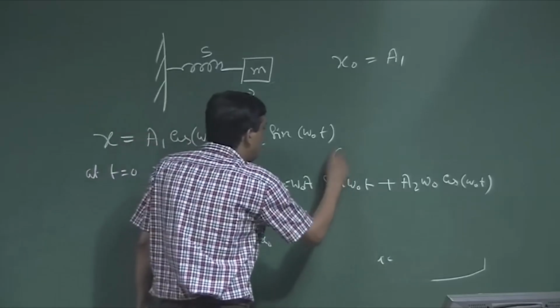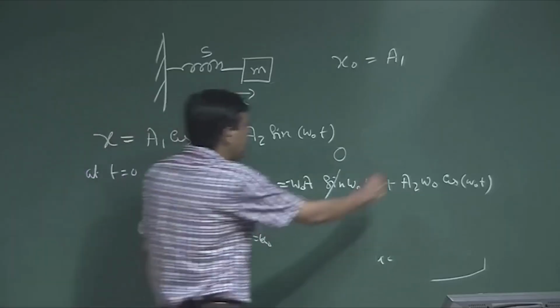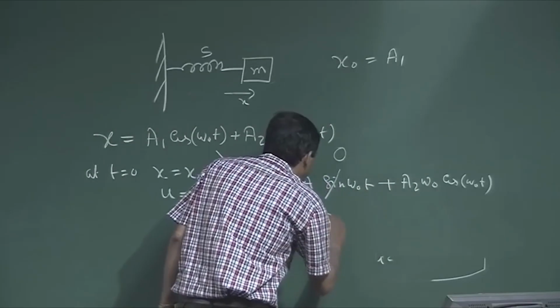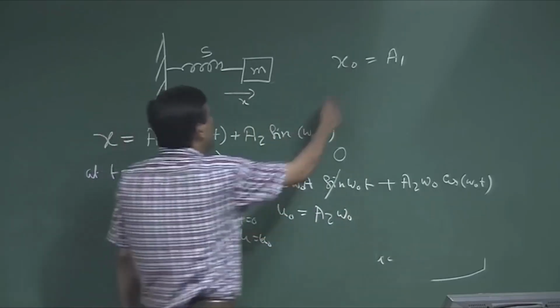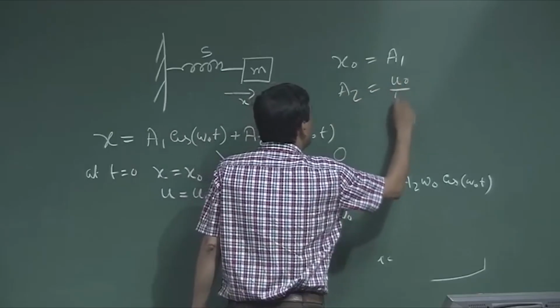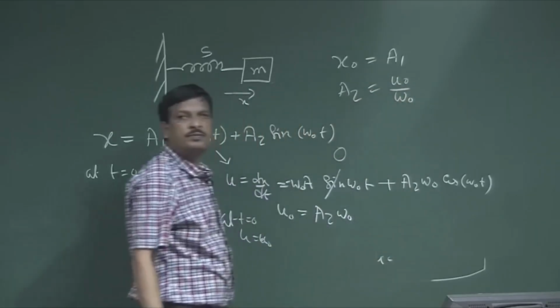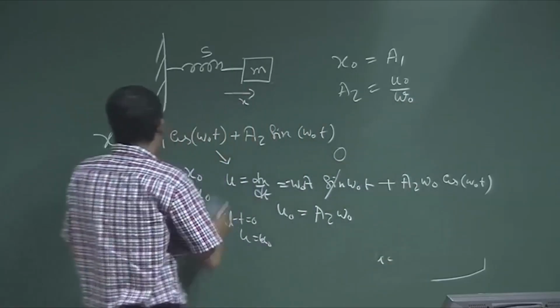This term will be 0, since sin 0 is 0, and this term will exist: a2 omega 0. So, a2 is nothing but u0 by omega 0. So, I get the values of a1 and a2.